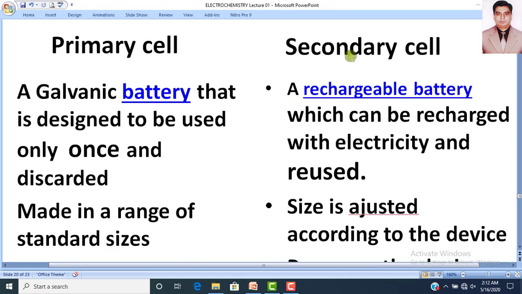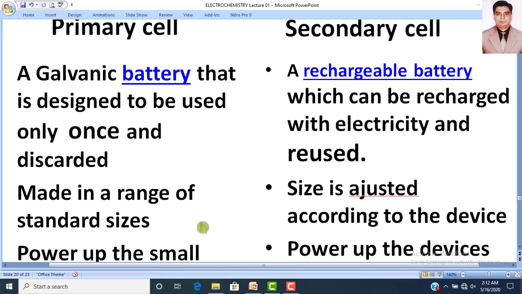But a secondary cell is a rechargeable battery and it can be recharged with electricity again and again and can be reused. So the major difference between primary and secondary cell is that primary cell can be used only once, but a secondary cell can be reused because it can be recharged, while primary cell cannot be recharged. Similarly, primary cell is available in standard sizes.